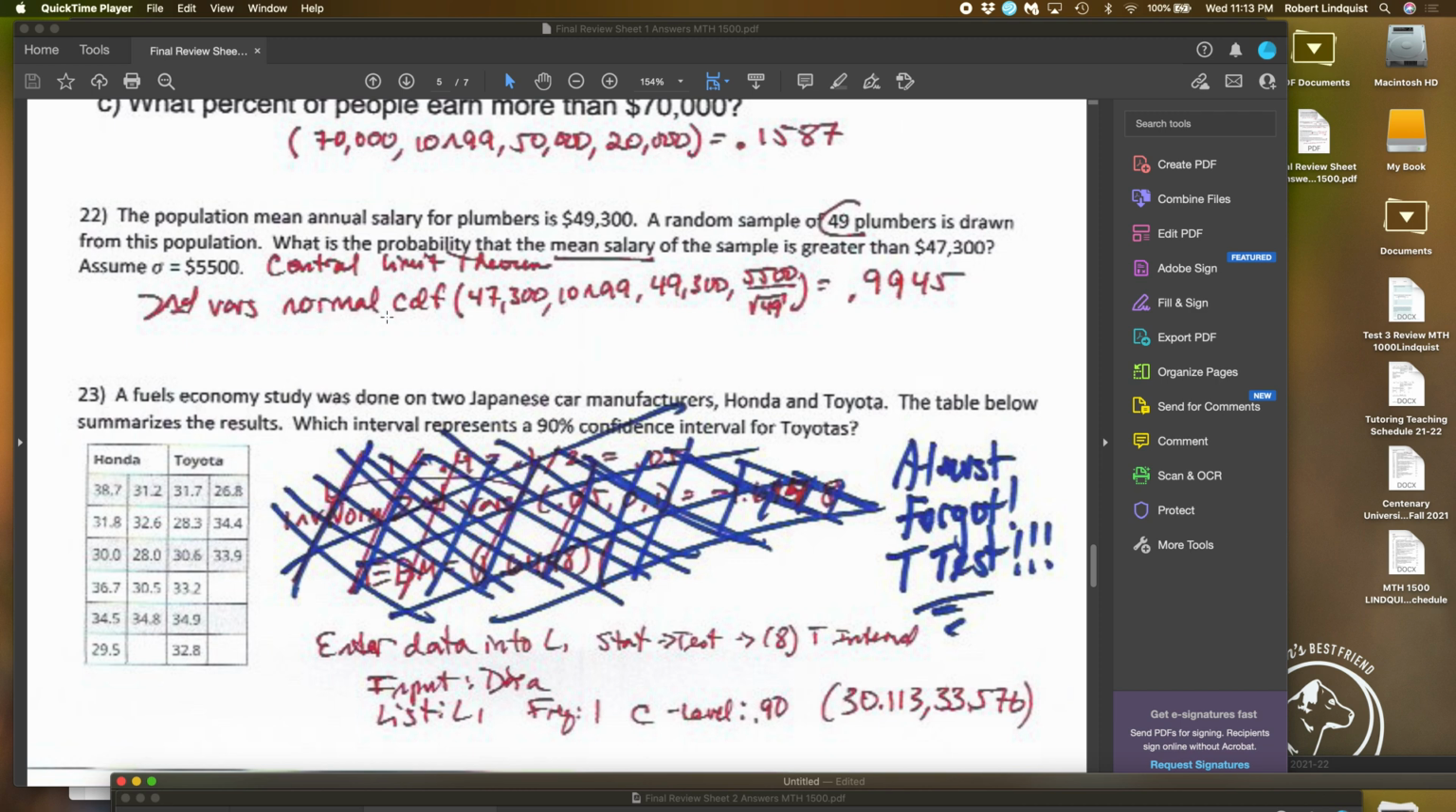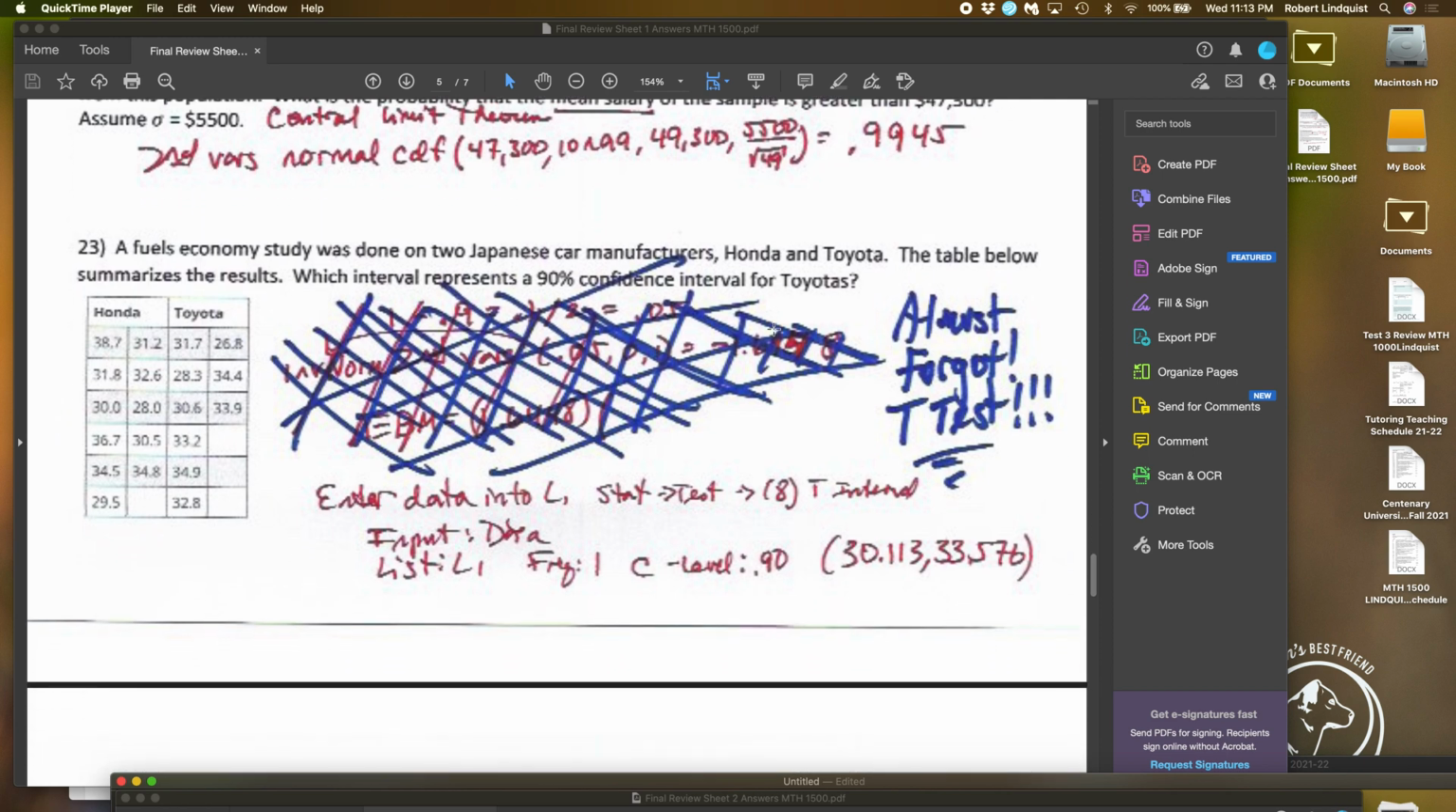So, second var's normal CDF, the minimum value is 47,300. Then you go to the maximum value, which we represent with 10 to the 99th. And then you go a mean of 49,300. And we already talked about the standard deviation. You have to do that, 5,500 divided by the square root of 49. Crunch the numbers, 0.9945.